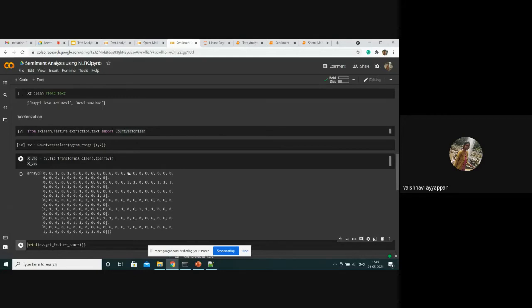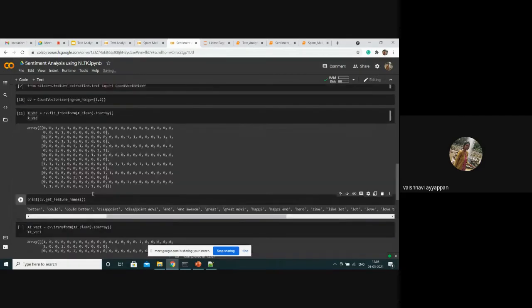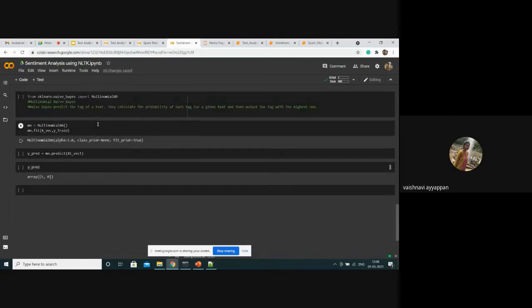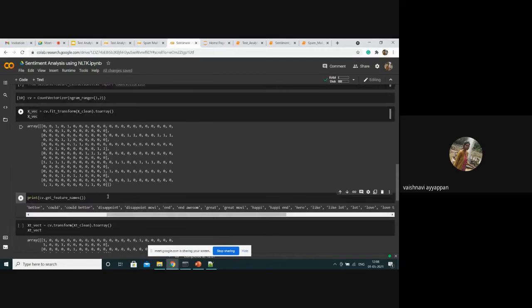Here the array will be displayed and each word is converted to a number. You can see there are 7 inner arrays, which means we have 7 sentences in the X train, so we get 7 arrays after vectorization. Next, I'm going to get the feature names.